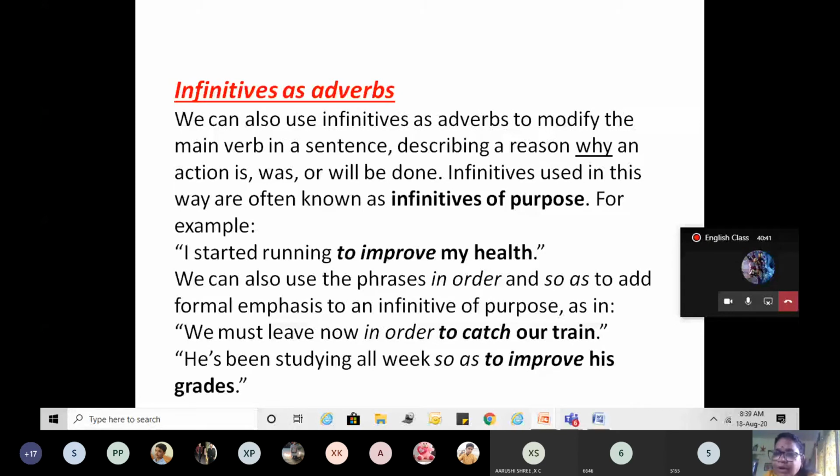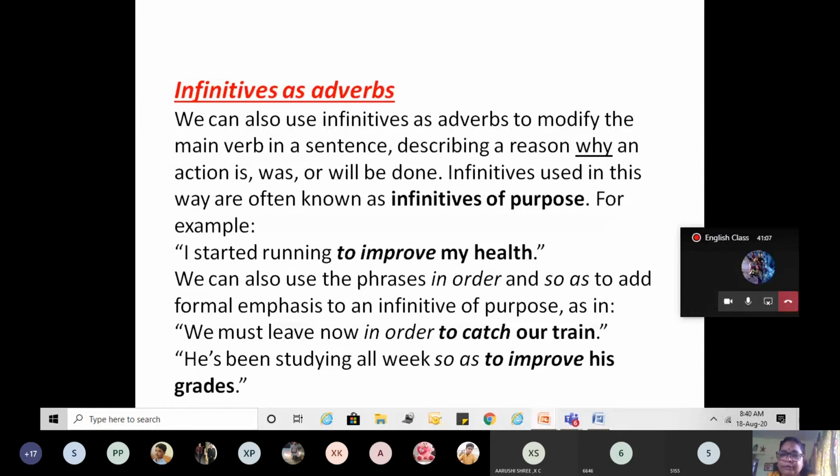I started eating. Why? To control my weight. That phrase is acting as an adverb to eating, just like to improve my health acts as an adverb to the verb running.